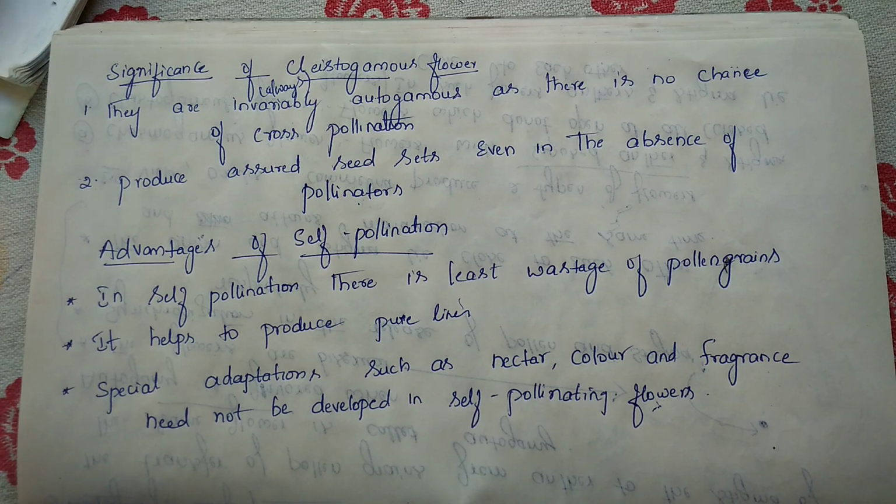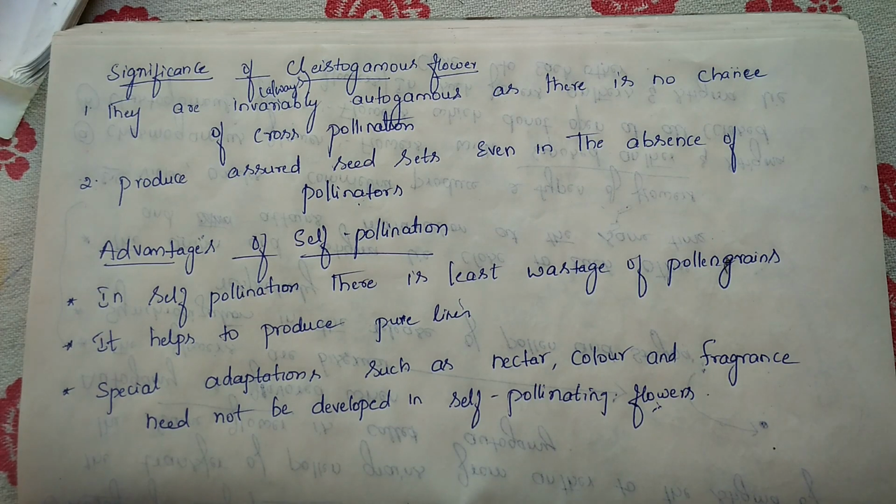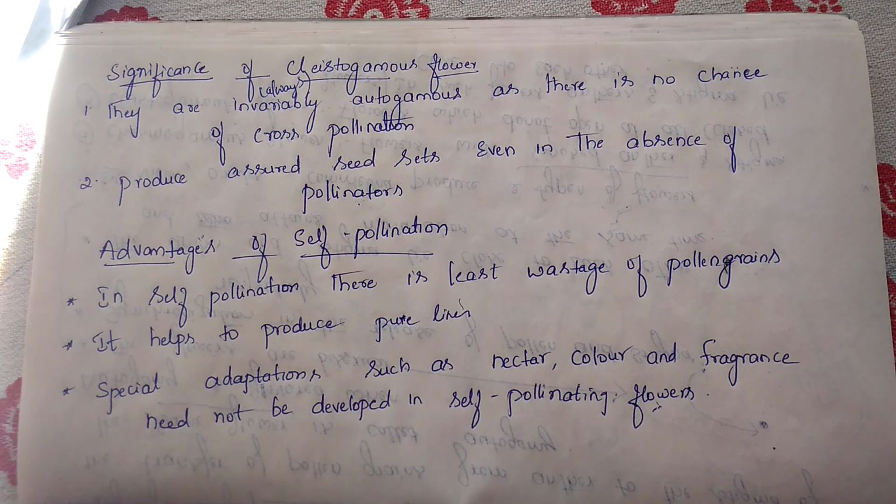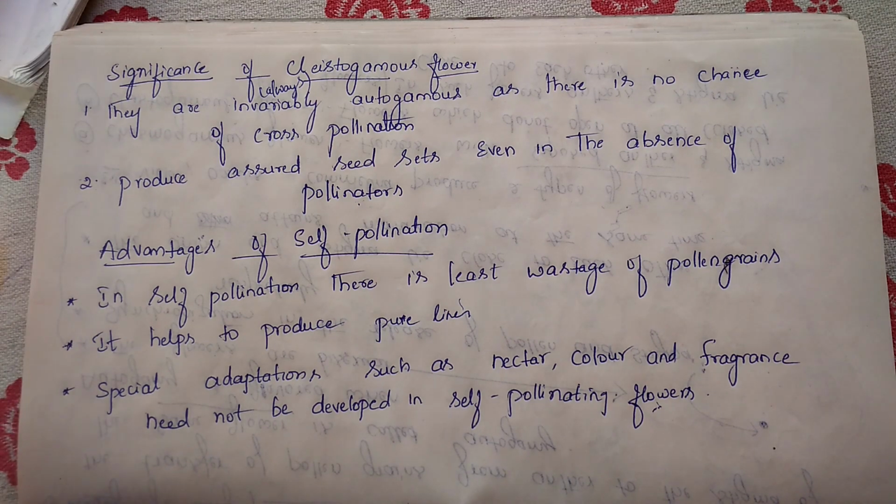Certain plants produce two different types of flowers. One we call a chasmogamous flower, meaning flowers with exposed anther and stigma. These flowers are present above the surface of the soil, and the stigma and anther are always in an exposed condition.